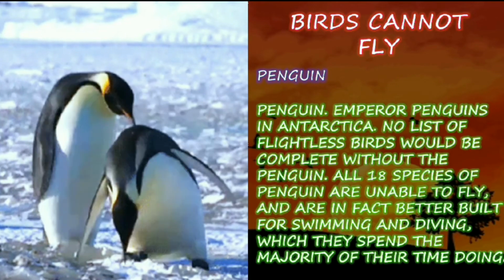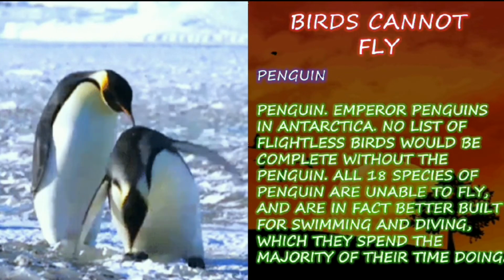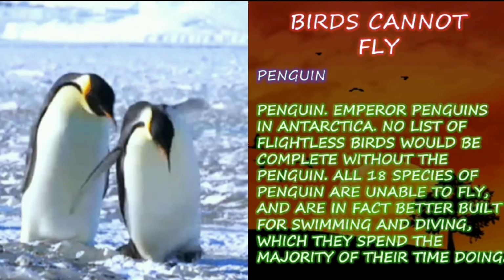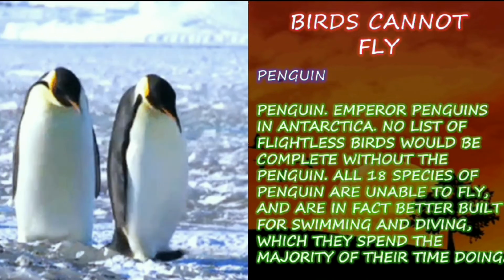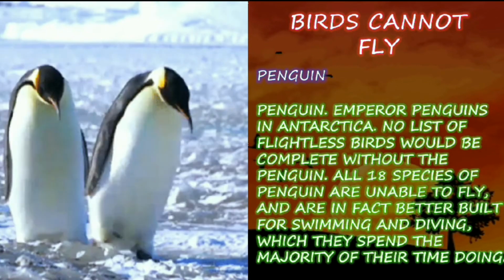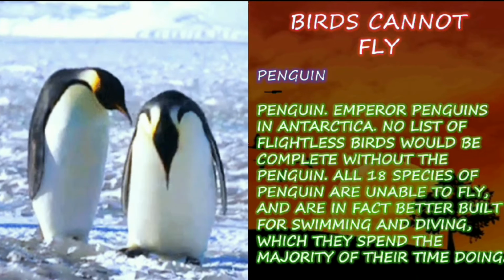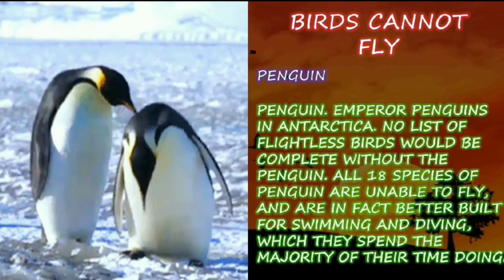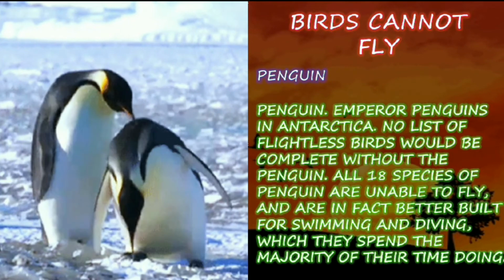Birds that cannot fly: the penguin. Emperor penguins in Antarctica. No list of flightless birds would be complete without the penguin. All 18 species of penguin are unable to fly. So there are 18 species in the kingdom of penguin, 18 different varieties.